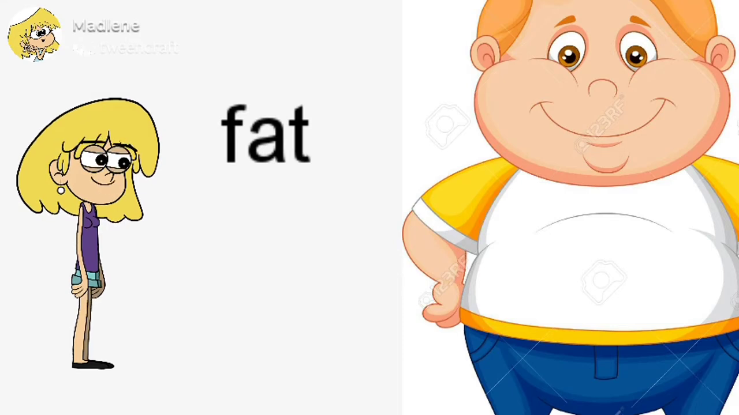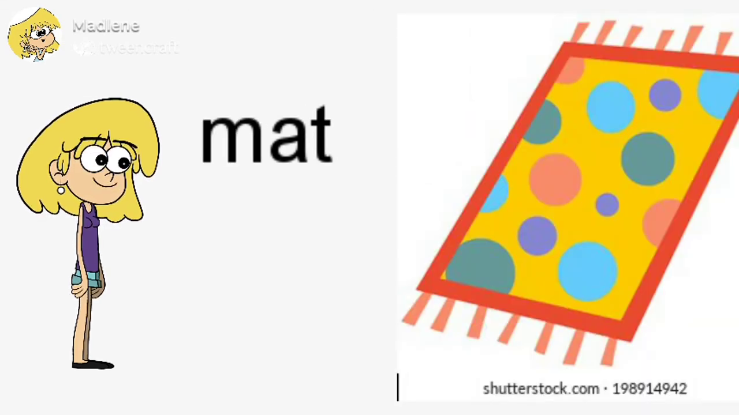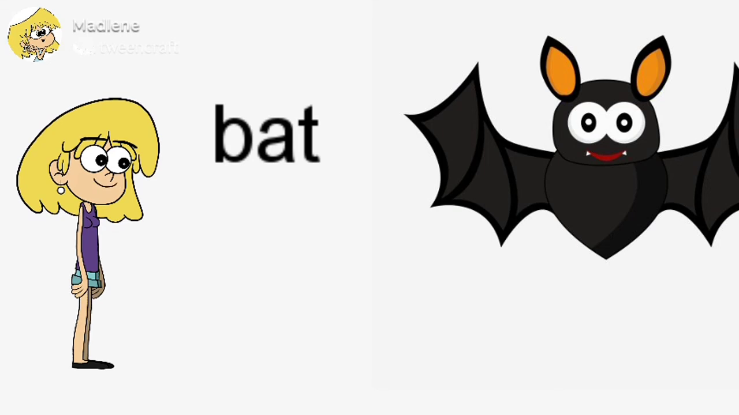Here fa, a, ta. Fat. And here try to read. What is the letter M sound? Ma, a, ta. Mat. And this is bat. Ba, a, ta. Bat.